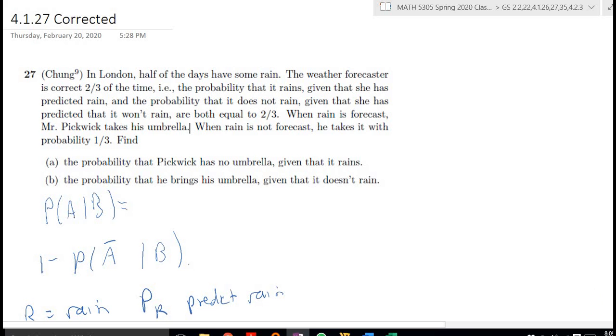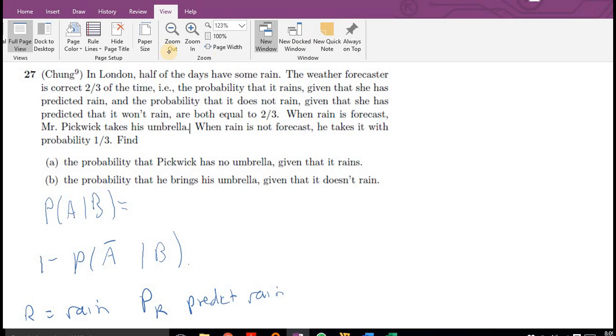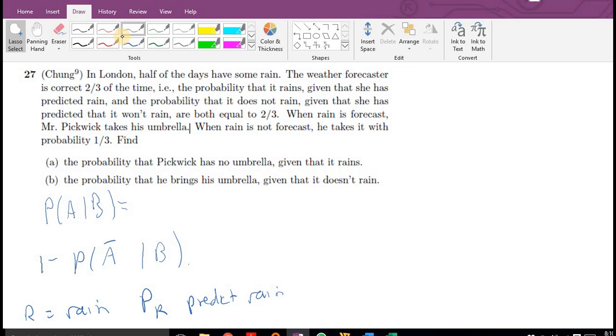and let me just put that up front here. The probability of A given B is equal to 1 minus the probability of A bar given B. So we're going to need this here, and the way you can see that is you can just do the formulas.